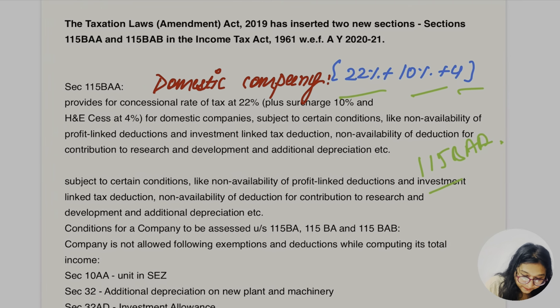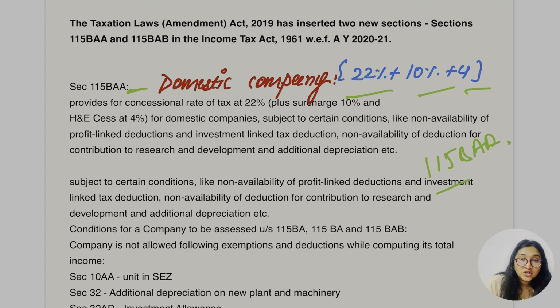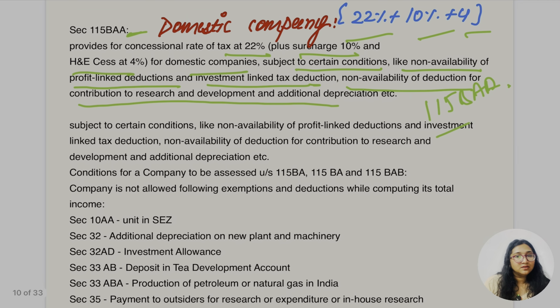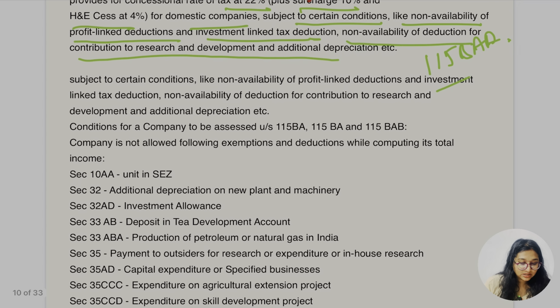So let's read out here. This section 115BAA provides for the concessional rate of 22% plus surcharge 10% and health and education cess at the rate of 4% for domestic companies, subject to certain conditions like non-availability of profit linked deduction and investment linked tax deduction, non-availability of deduction for contribution to research and development and additional depreciation, etc. They are saying that they will not get the deduction under these sections.